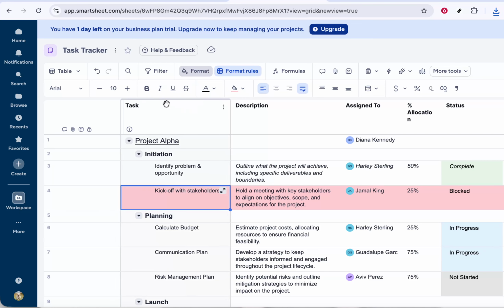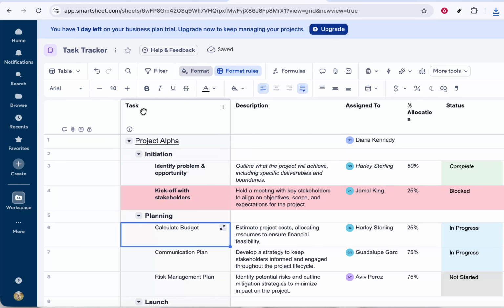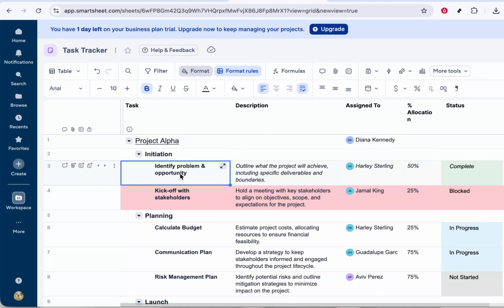Now, decide what you want to bold. You can select a single cell, multiple cells, or even an entire row or column depending on what you need. To select a single cell, just click on it once. To select several cells, click and drag over them, or hold down your modifier key and click each cell individually. If you want to format a whole header row or a specific column so it stands out, click on the row number or column letter to highlight the entire area. Take a second here to make sure you've selected exactly the text or table area you want to change.